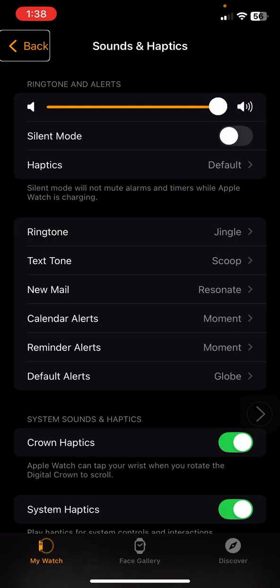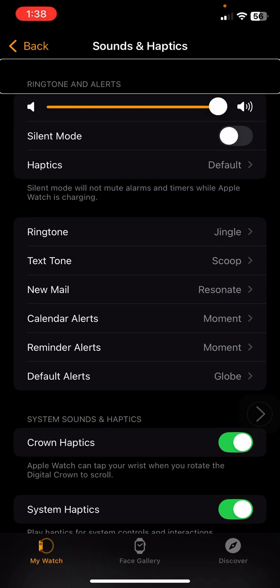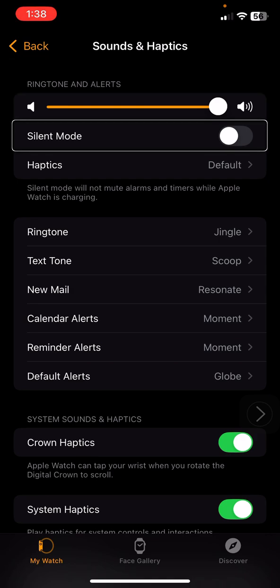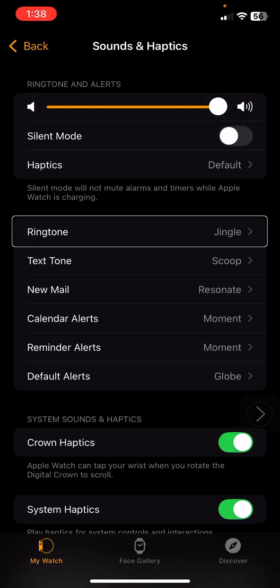Hey guys, so let's pop it for today's video. It's gonna be a little different. Today I'm gonna show you one of the things that you can do in watchOS 11 on the Apple Watch, and that is customize the ringtones and all the other alerts.